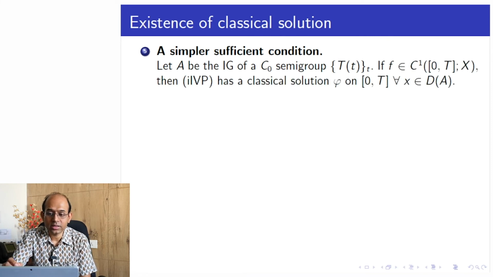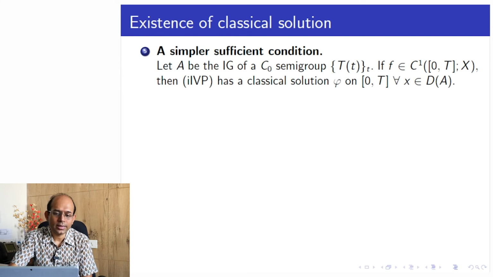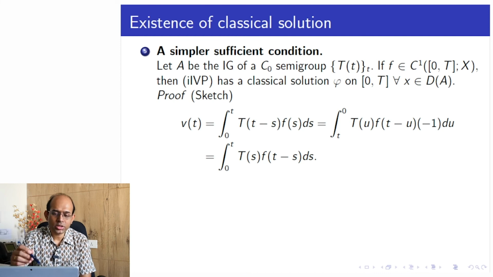If f is itself a continuously differentiable function, f in C1 from 0 to t into X, where f is an X-valued function on the time interval, then the IVP has a classical solution on this interval for all x in the domain of A.